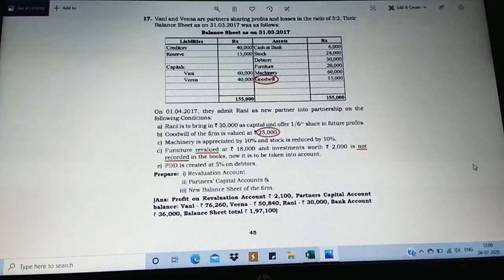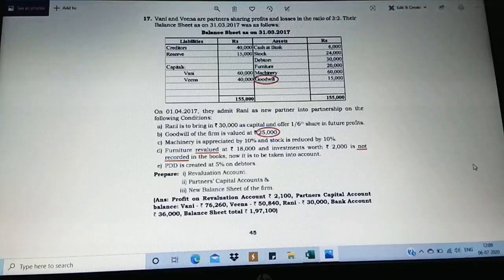Observe the question now. Let me read it. Vani and Veena are partners sharing profits and losses in the ratio of 3:2, and they have given the balance sheet. In the balance sheet, so far we had never come across this. Observe on the asset side, I have circled something, highlighting the word goodwill. Have you ever come across the word goodwill so far in any of the exercises in the previous videos? No. So far we have not come across it, which means here they have given the opening value